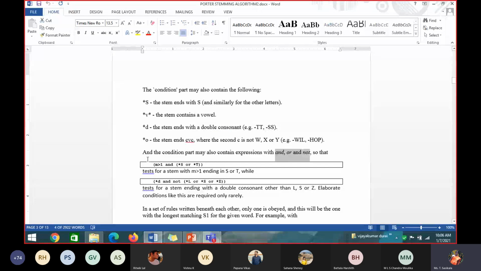See here, what does this condition say? I want you to write a condition. Please take your notebook.